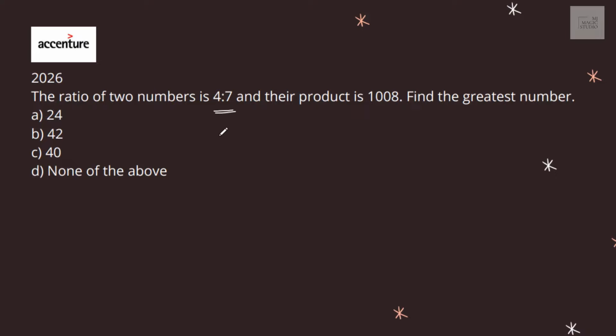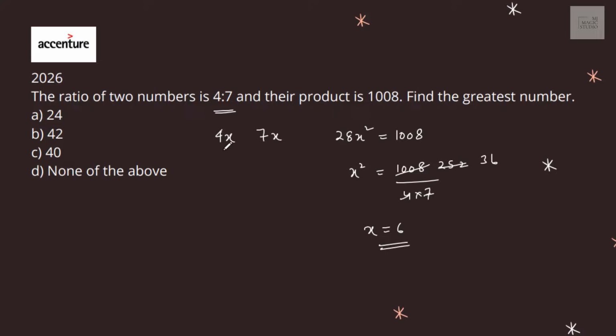The ratio of two numbers is 4:7. That means the numbers are 4x and 7x. And the product is 1008. Product means 4 into 7, 28x squared is 1008. So x squared is 1008 by 4 into 7. If I divide this by 4, it would be 252. By 7, it would be 36. So x is equal to 6. Numbers are 4 into 6, 24, and 7 into 6, 42. Find the greatest number. The greatest number is 42. That is option B.